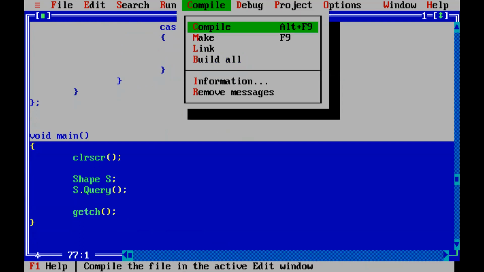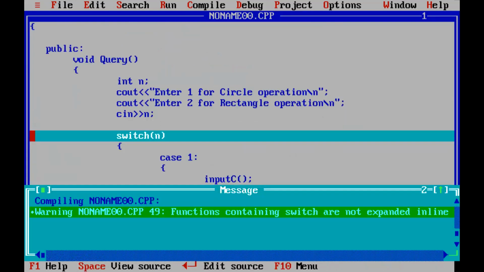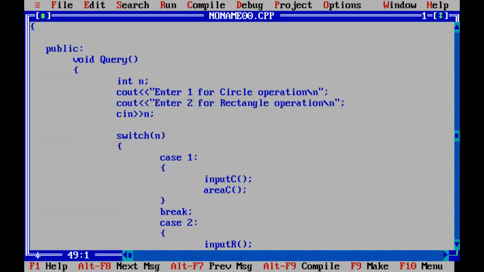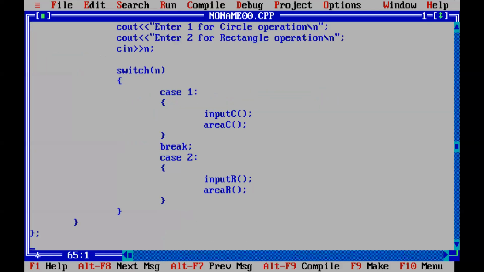Let us compile. Okay, that's not a big issue. I'll run the program and you can see the output. It is asking me to enter one for circle, two for rectangle. Let me do it for circle. I'll press 1, enter. It is asking me to enter the radius value. Okay, I'll enter 2. It is giving me the answer: area is 12.56. Is it correct? 3.14 into 2 into 2. So almost 3 into 2 into 2, which is 3 into 4, 12, right? So it's correct. So see, things have become smoothly executed.